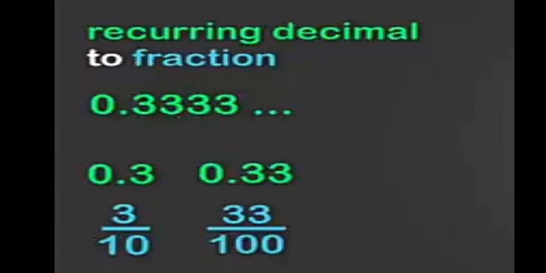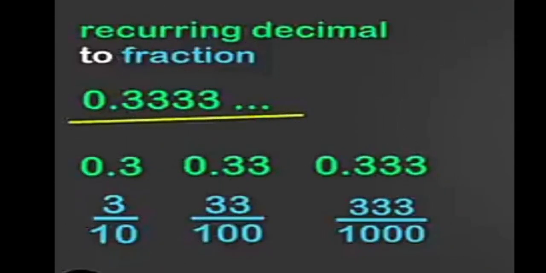But a more interesting question is, how do we convert a recurring decimal number into a fraction? Here we have a recurring decimal, 0.333 recurring. If it is 0.3, we know it will be 3 upon 10. If it is 0.33, we can write it as 33 upon 100. And 0.333, we can write as 333 upon 1000. But how do we convert this recurring decimal? That's our question.